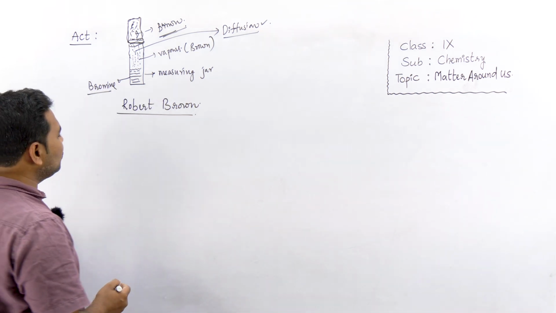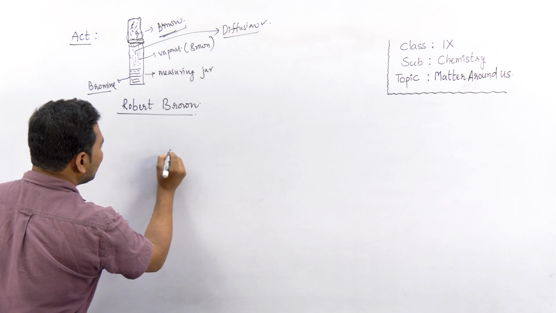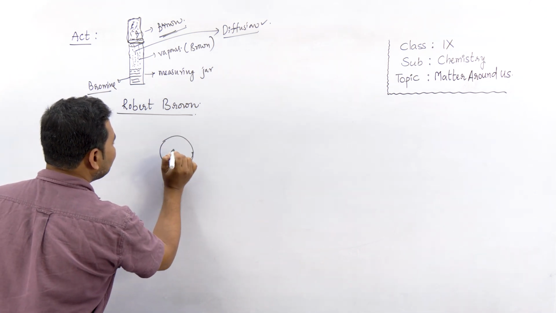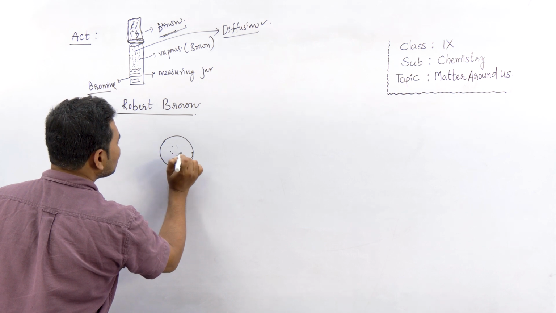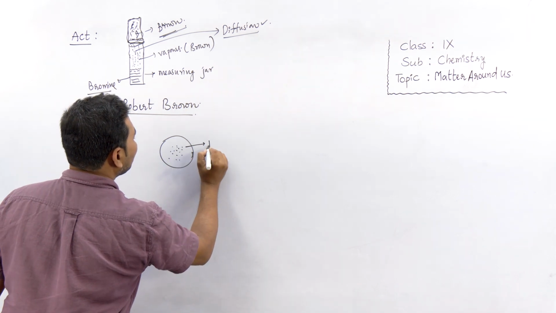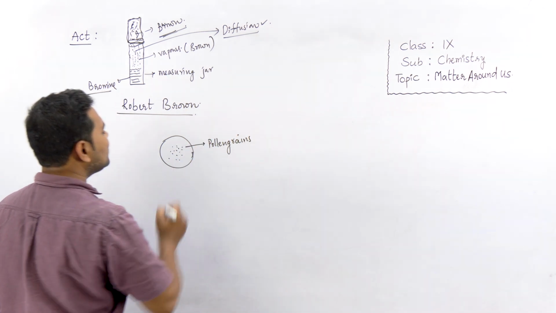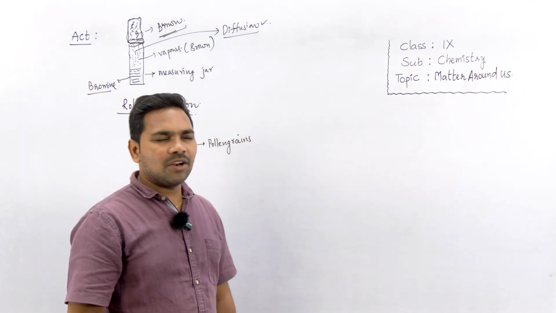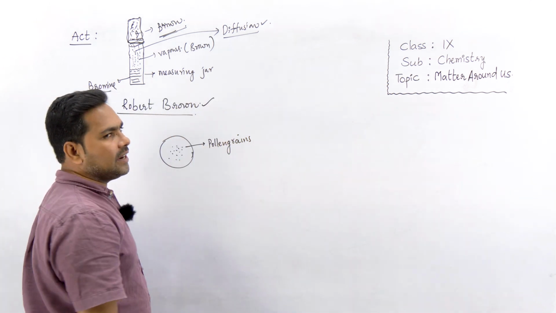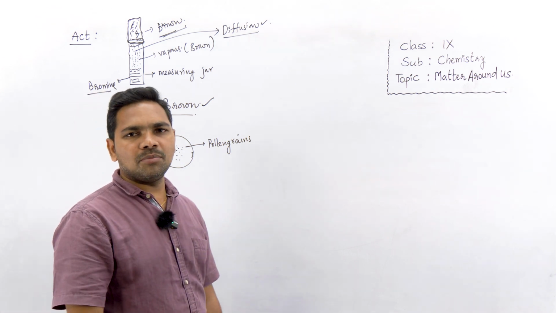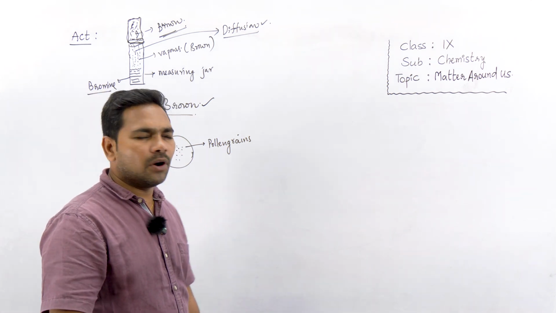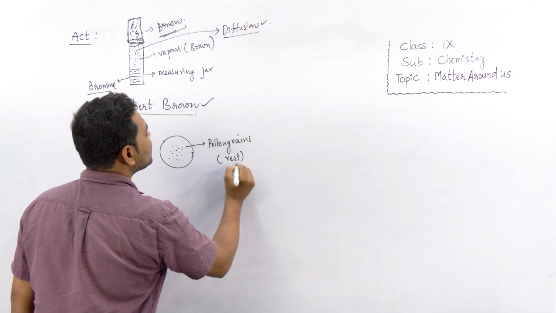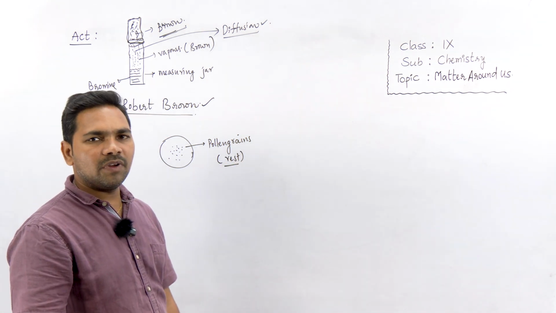For this he took a watch glass which contains some pollen grains, and observed these pollen grains under the microscope. He found that these pollen grains are not moving, they are at rest.